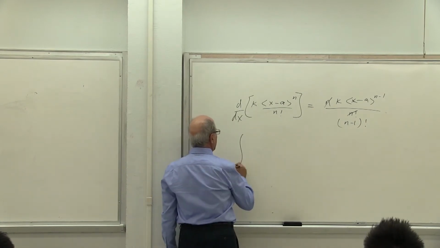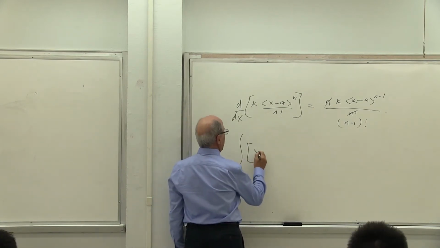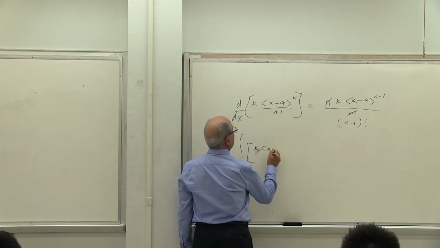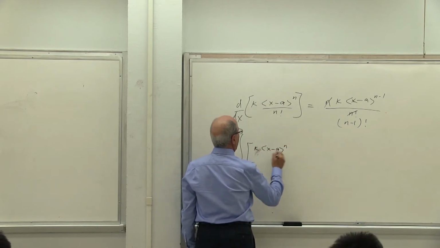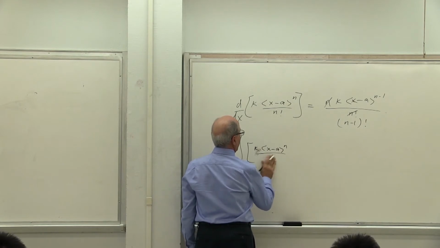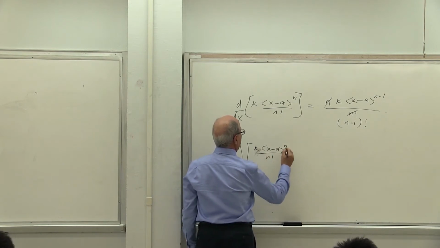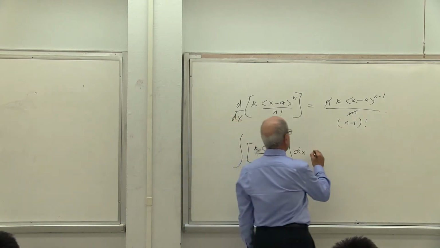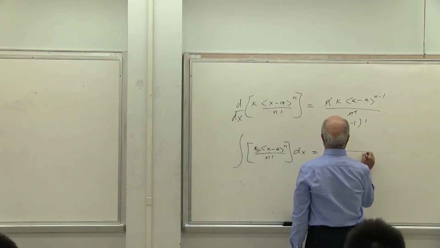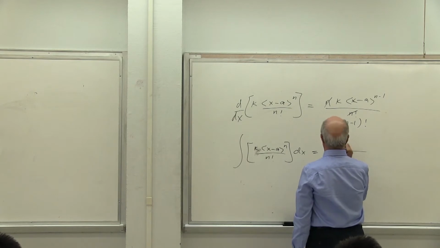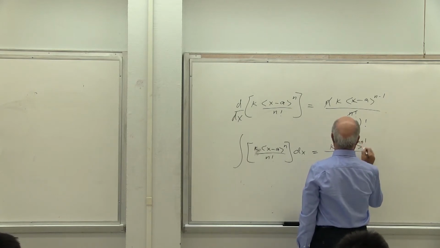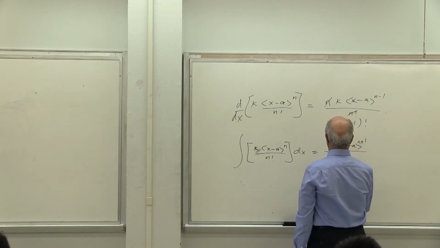With the integration, the integral of that bracket, (x minus a) to the power of n over n factorial, dx. The way I've written it, it becomes k (x minus a) to the power of n plus 1 divided by n plus 1.